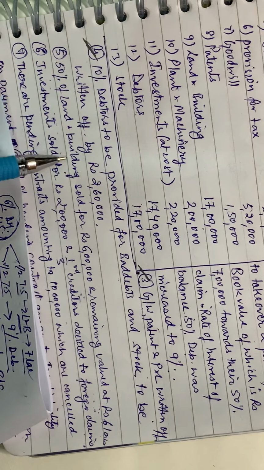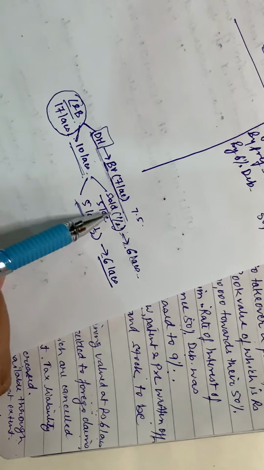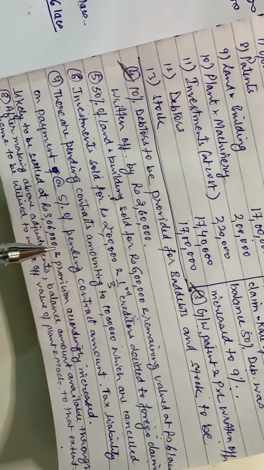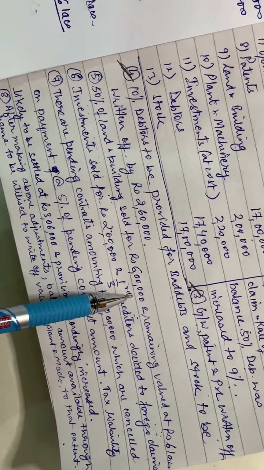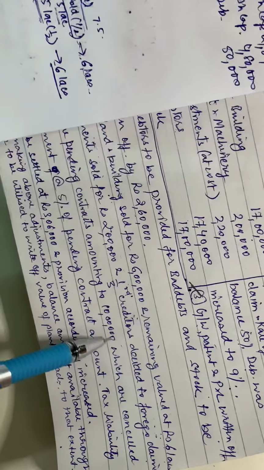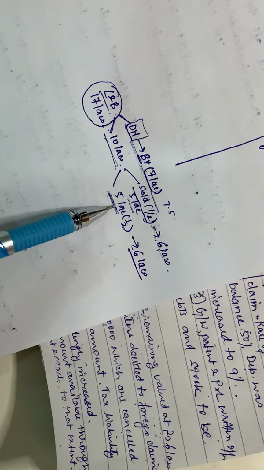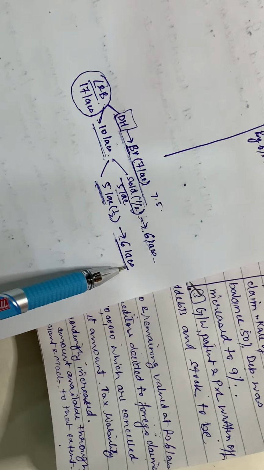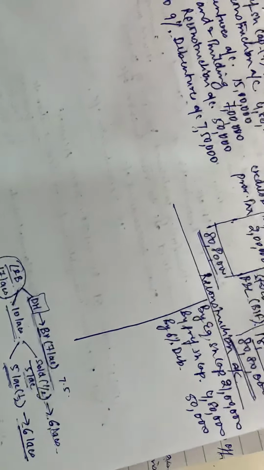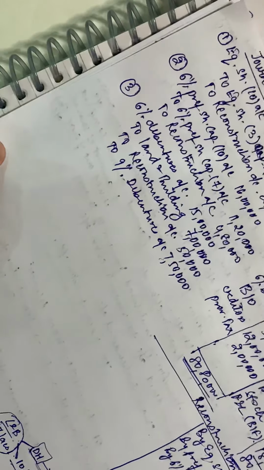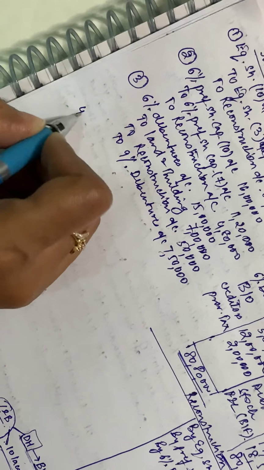It says 50% of the land and building of the rest, that is 5 lakhs, is sold for 6 lakhs. So you made a profit of 1 lakh over here, and remaining valued at rupees 6 lakhs. So the rest 5 lakhs was valued. There is an appreciation in the fixed assets to the extent of again 1 lakh. So with this, we do the next entry.